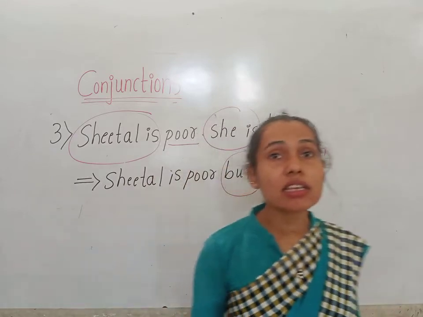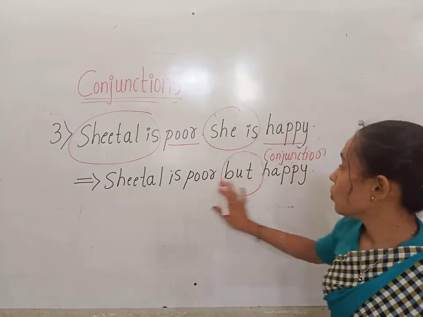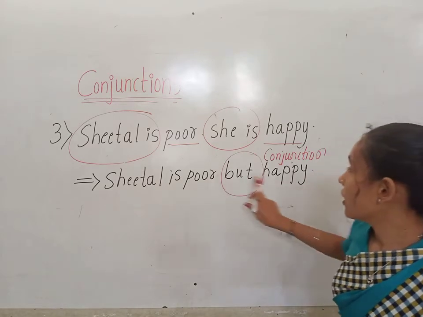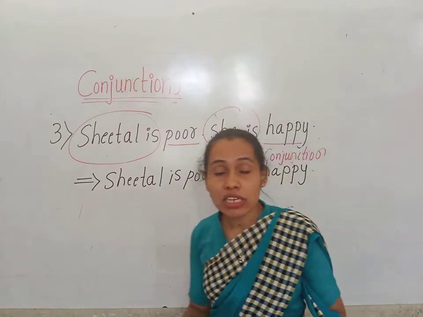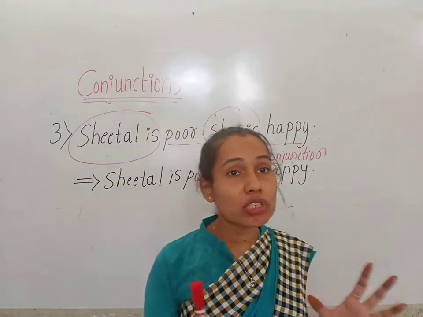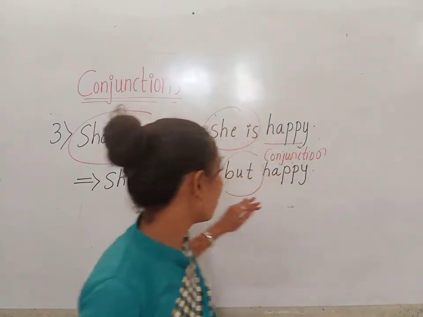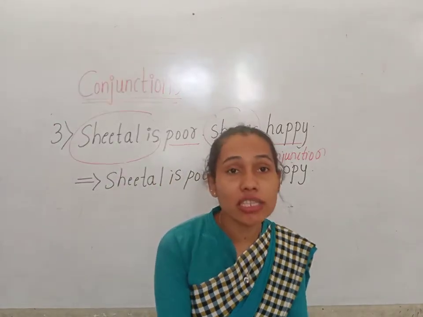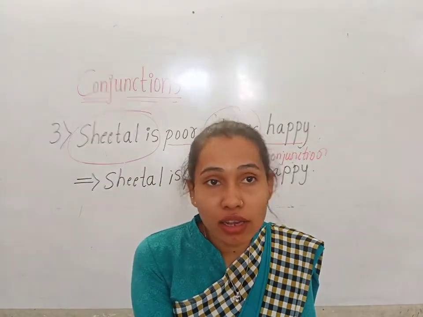So but is pointing out here the two opposite ideas. Poor and happy are the opposite ideas. Okay children, to join the two opposite ideas we use the conjunction but. To join the choices we use the conjunction or.